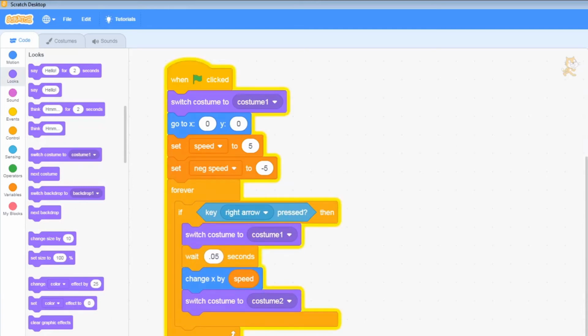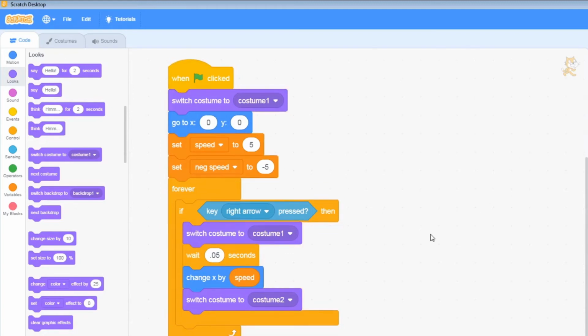So first of all, clicking the flag made him go back to 0, 0, because this part of the code tells him to. And I'm going to press right, and we'll see that when he walks now, he has sort of a walking animation. At the moment, we don't have left, up or down set, so only right works. But you can also see, if I have him in that costume and I press stop, when I click the flag again, it should put him back to the middle and back to the original costume. There we go. So now stop that again.